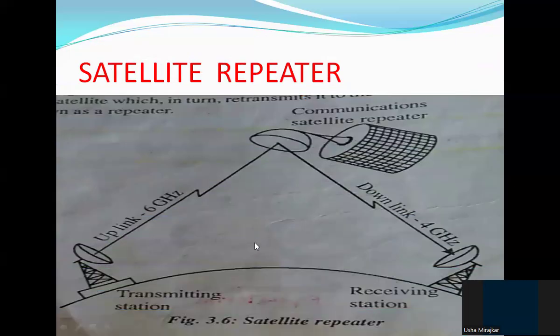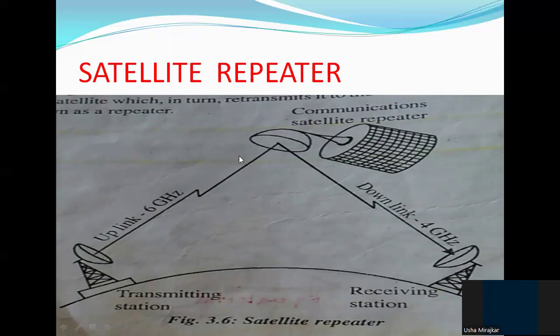Now, the satellite repeater. What is the satellite repeater? Usually, this is used for communication purposes. Now, this is the communication satellite repeater. Here we have the transmitting antenna, or the transmission station, and this is the receiving station. If both are not within line of sight distance, then we go through the satellite to make the connectivity. The signal which we want to transmit is radiated towards the satellite, and the uplink frequency is 6 gigahertz.